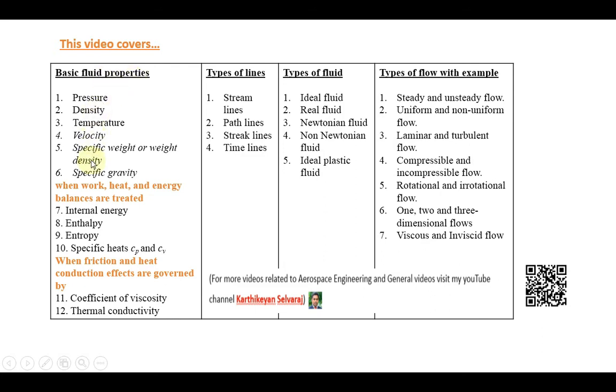Here in this video I covered 12 different types of properties related to fluid. The fluid may be liquid or gases. Some of them are very general properties, which is why I listed the first 6 as general properties. Then, depending upon the case, for example when you are dealing with a problem related to work, heat and energy, you may add some more special properties like internal energy, enthalpy, entropy, specific heat, all those things.